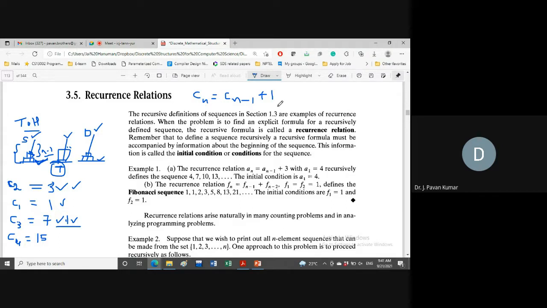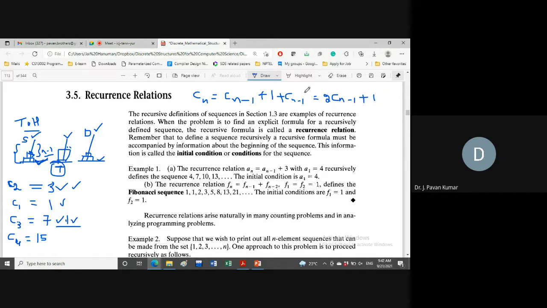Yes. Then again Cn minus 1. Plus Cn minus 1. Okay, this can be written as 2 into Cn minus 1 plus 1. Yes or no? So Cn is equal to 2 into Cn minus 1 plus 1.